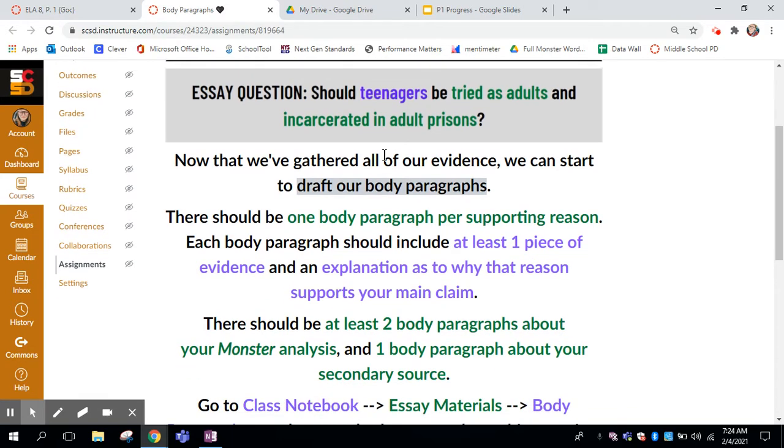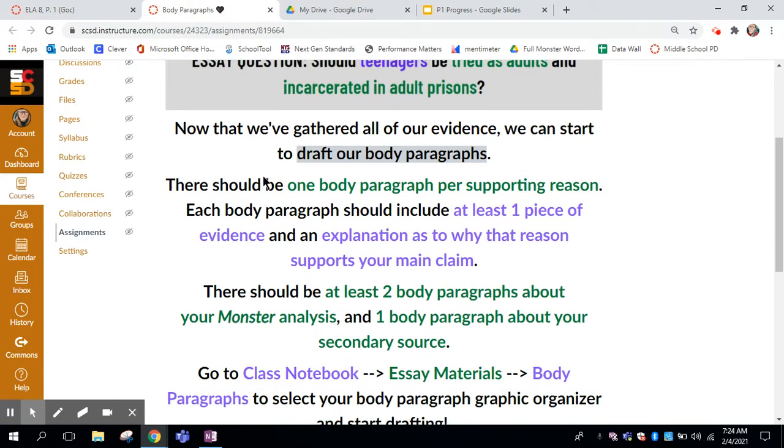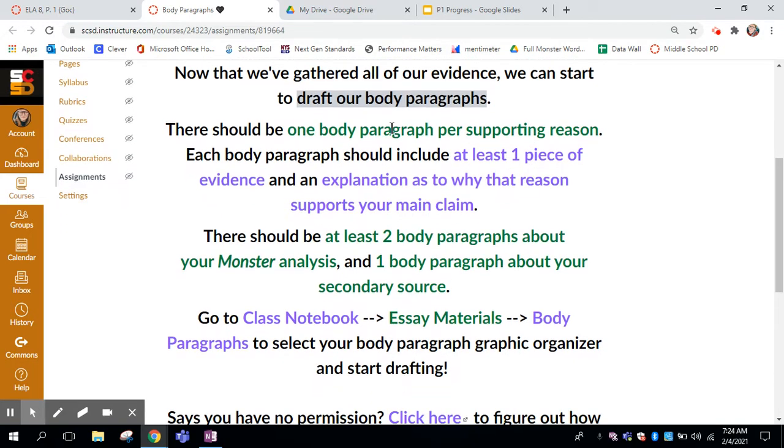So we've gathered our evidence, and we've done that from our monster analysis and from our secondary source. So you must have both completed before starting to draft. You are going to use one body paragraph per supporting reason. And if you see down here, it says there should be at least 2 body paragraphs dedicated to your monster reasons and 1 paragraph about your secondary source. So even though you brainstormed 2 pieces of evidence for your secondary source, you can choose just one to write a body paragraph about. If you want to write a body paragraph about both, you can do that too. But you can just choose your strongest piece of evidence or your strongest reason for a body paragraph.